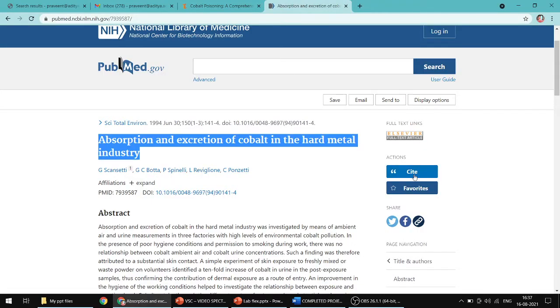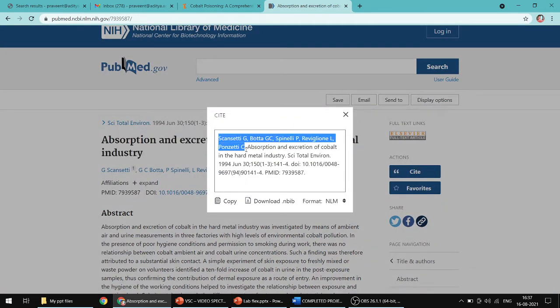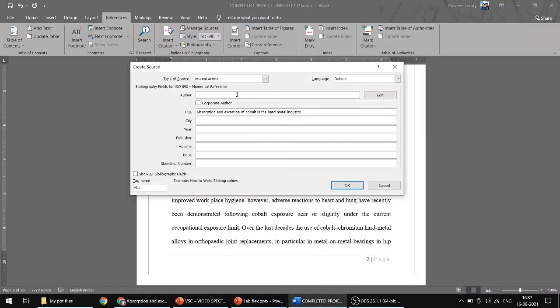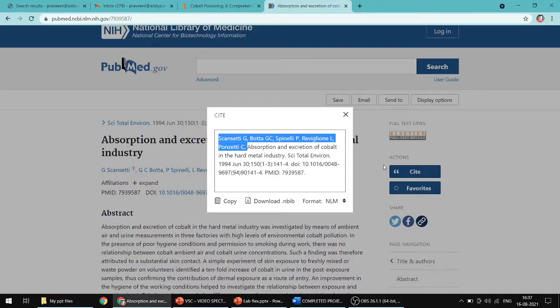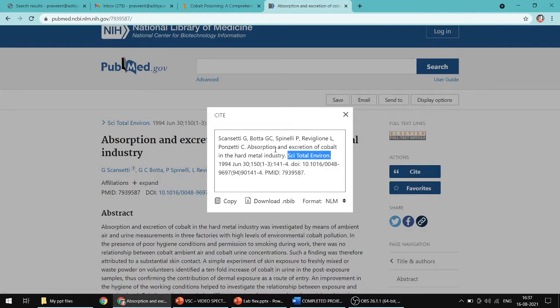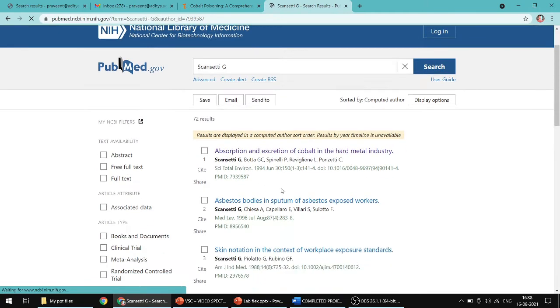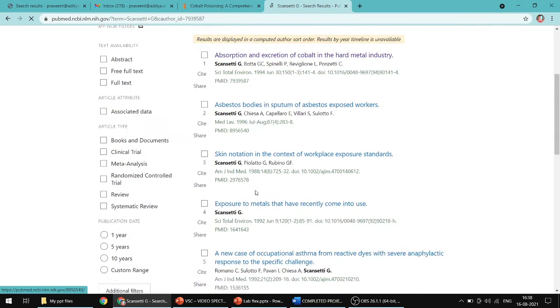This is also taken from a journal, like that. Let's imagine. Click on this site, you got the names of all authors, copy, paste. Okay, journal name, copy, paste. City is not mentioned here. Where will you get the details? If you click on the author, it will redirect you to the details of the author. So the main author is Scanseti. Scanseti is from which place?